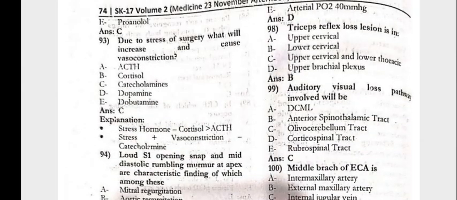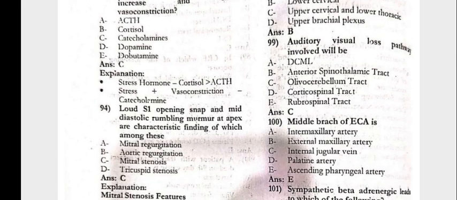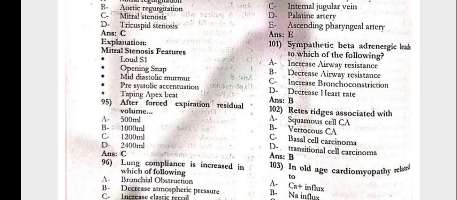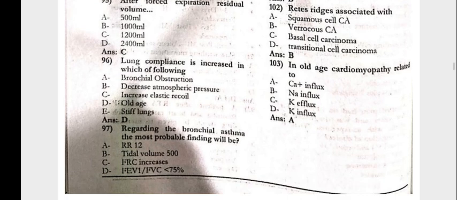The triceps reflex loss, lesion is in the lower cervical. The auditory pathway involved would be the olivocochlear tract. Middle branch of the ECA, external carotid artery, would be the ascending pharyngeal artery. The sympathetic beta adrenergic leads to which of the following? The decreased airway resistance. The rat-tail ridges are associated with verrucous carcinoma.